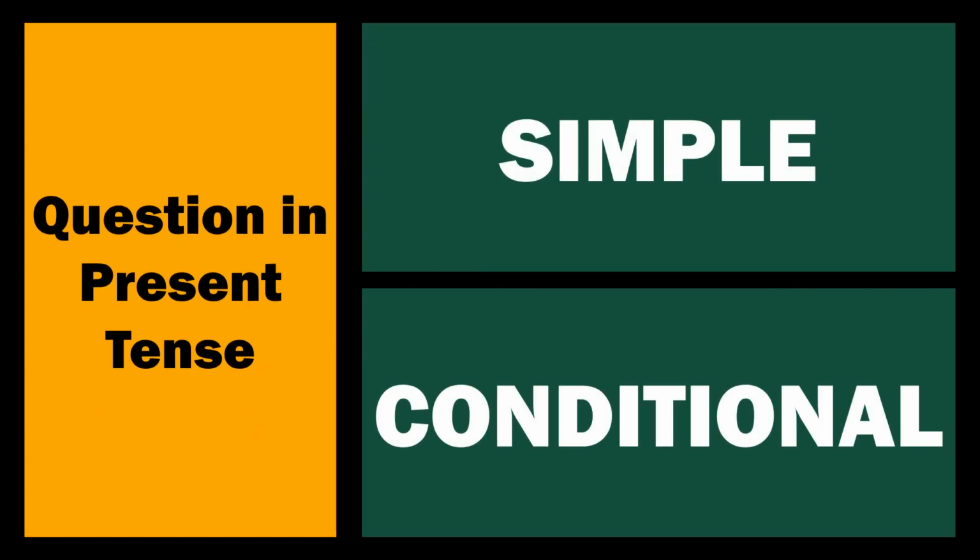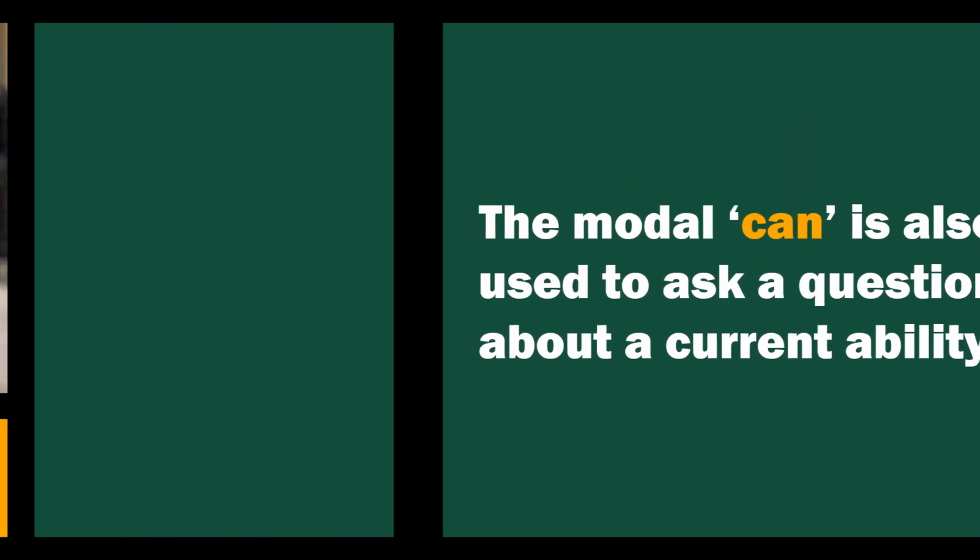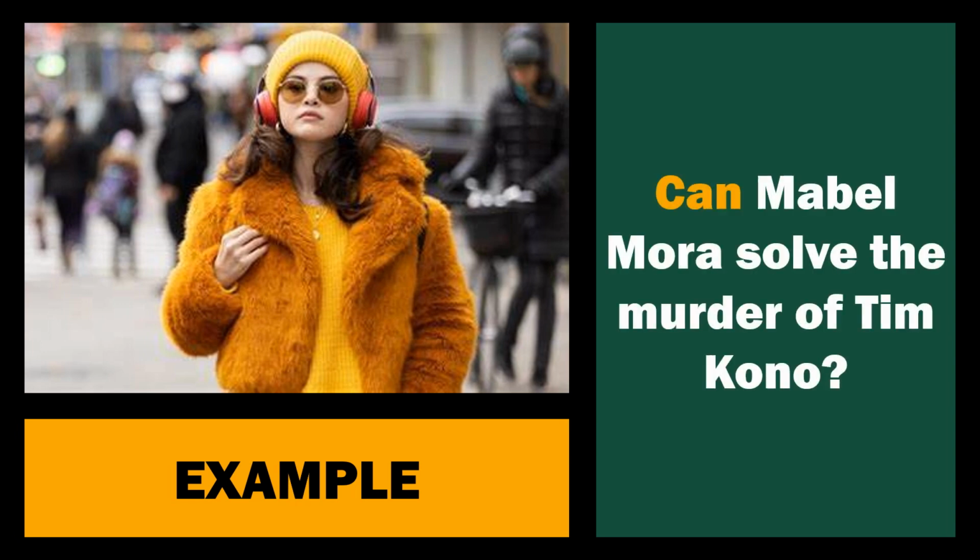Now, the questions can be simple or conditional when we're referring to ability. Question in present simple uses a simple mood. The modal can is used to ask a question about a current ability. Example, can Mabel Mora solve the murder of Tim Kono? Does she have the ability to do this?